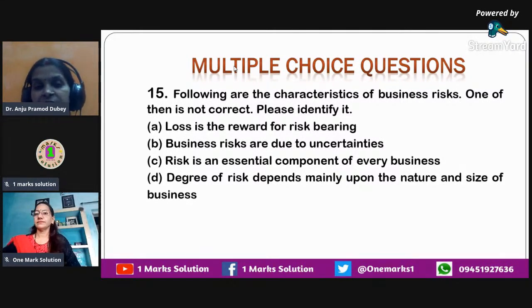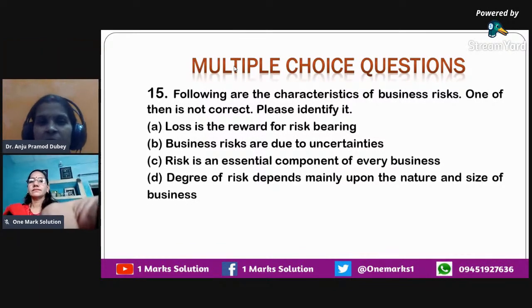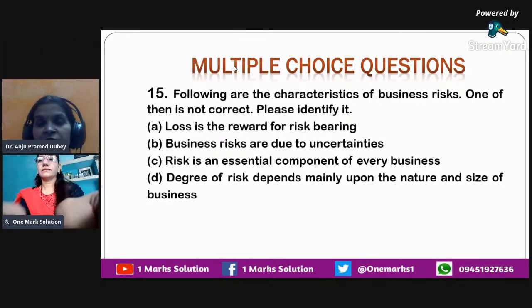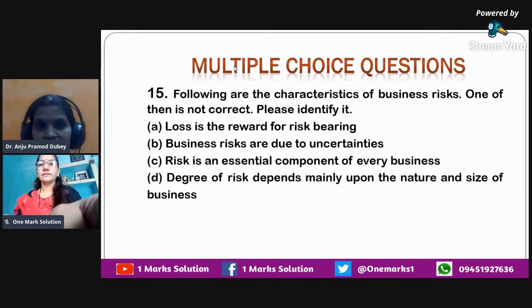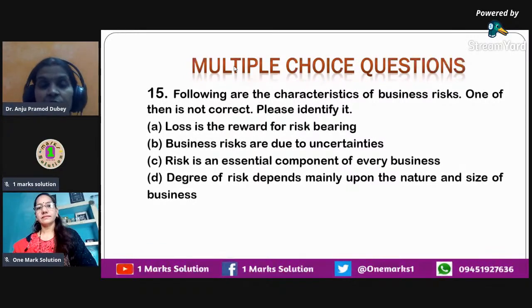Then the third point is risk is an essential component of every business. Yes, I did tell you that risk is always associated with every business. It is an essential component of every business organization. Let it be small, big, irrespective of any geographical location, it doesn't matter. Every business organization has risks associated with it. And then we have degree of risk depends mainly upon the nature and size of the business. Yes, that is also right. If the size of business is big, you will have higher risk associated with you. Otherwise, if your size is small, then the risks associated will also be small.